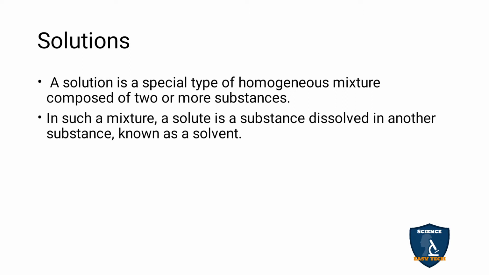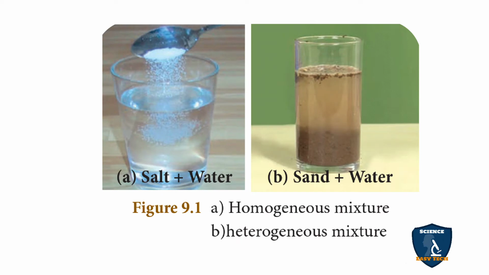So, what is a solution? It is a homogeneous mixture of two or more substances. The solute is the substance which is going to dissolve in another substance called the solvent. So, to make a solution, you need a solute and a solvent. Here they have given two types: one is a homogeneous mixture and another is a heterogeneous mixture. Homogeneous mixture, as we discussed, the solution is a homogeneous mixture of two or more substances.